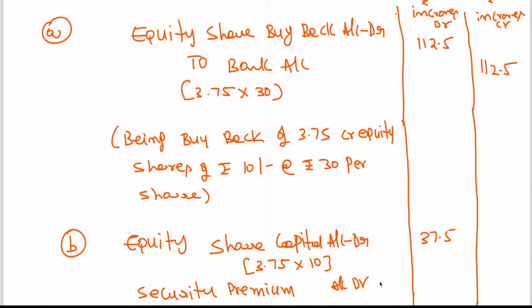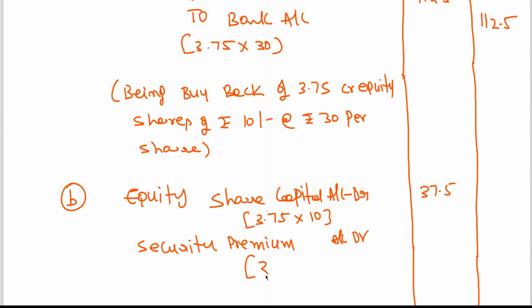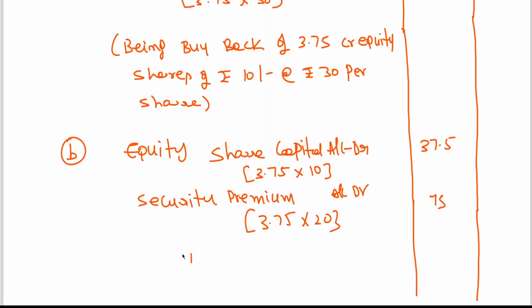What is that, sir? 3.75 crores into 20, the excess payment, 75 crores. I think you will be able to understand it. If you have any doubts, you can make a note on your own.